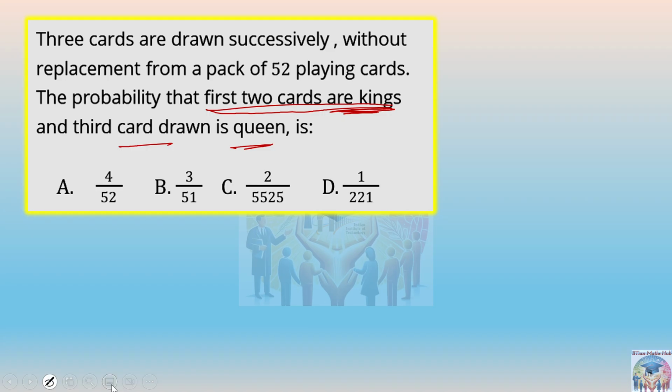Okay, so let's find this out. The first two cards are kings, that is king, king, and the third card is queen. I think it is a simple question, you can directly find it like this.